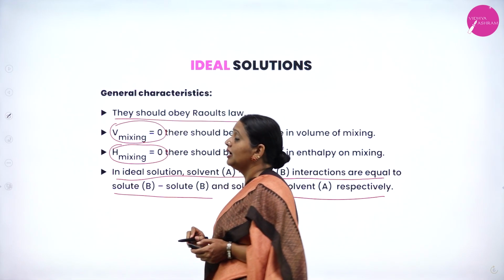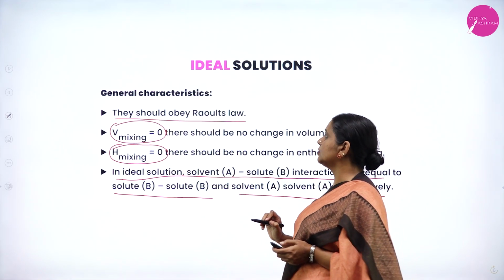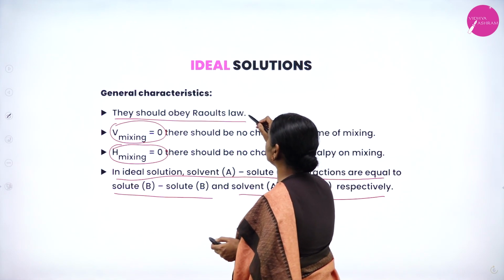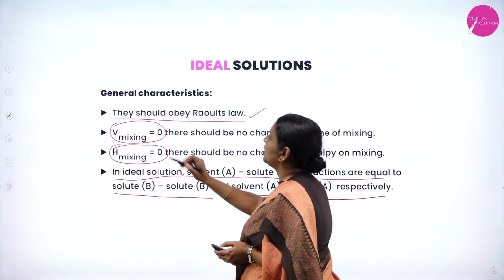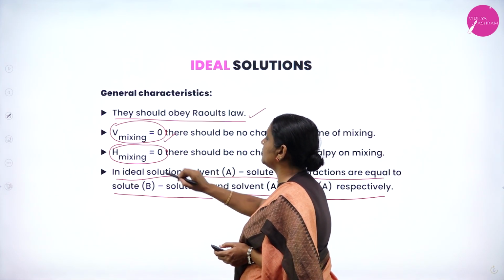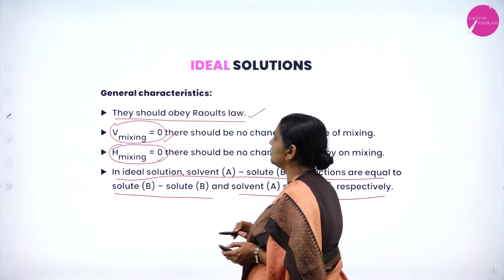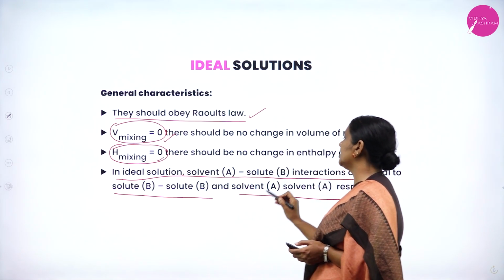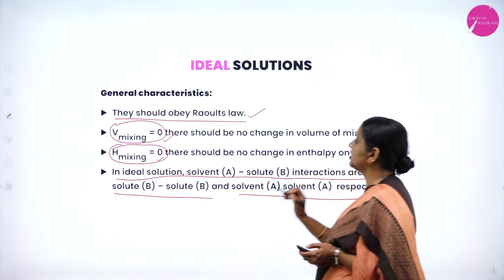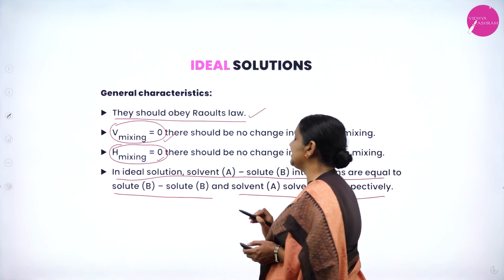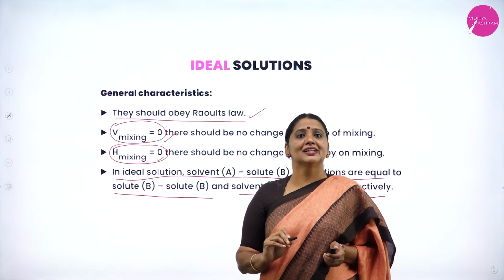Again, what are the characters of an ideal solution? They should obey Raoult's law. Volume after mixing is equal to 0, enthalpy after mixing is equal to 0, and the solvent-solute interactions are equal to the solute-solute and solvent-solvent interactions.